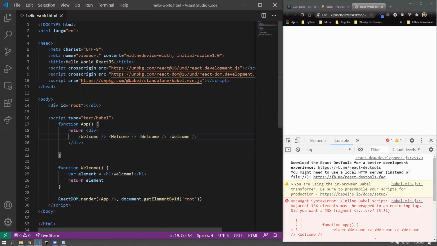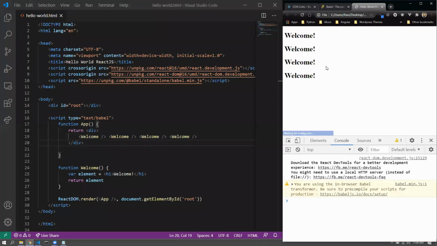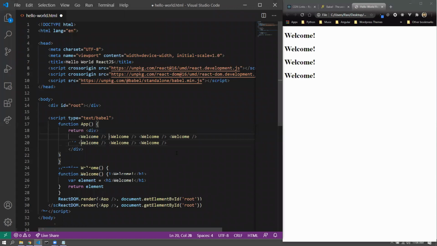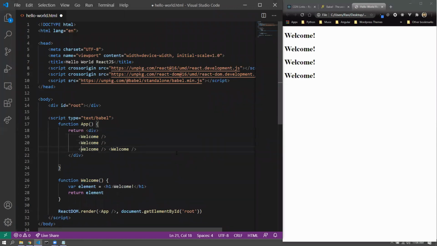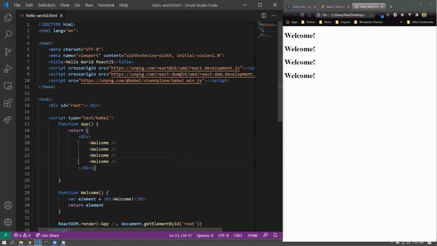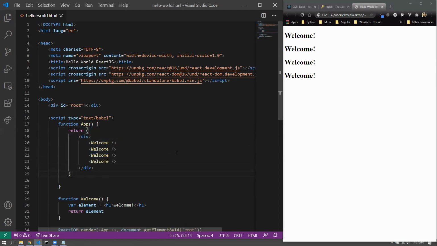So here we're following the rules, and we are still returning only one element, but then we are also returning four welcome elements inside it. So this seems more likely as an alternative. Because it does nothing except for adding one extra div, this is more of a better approach. But then this would also have one problem. Not technically a problem, but you would like to avoid it soon.